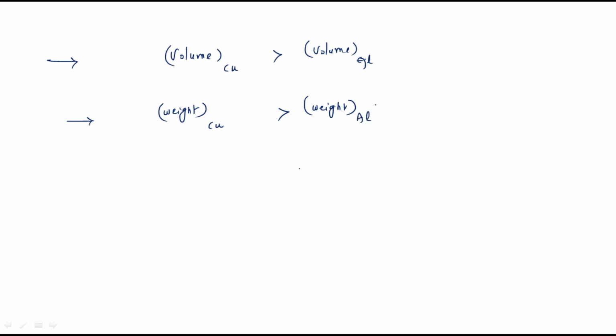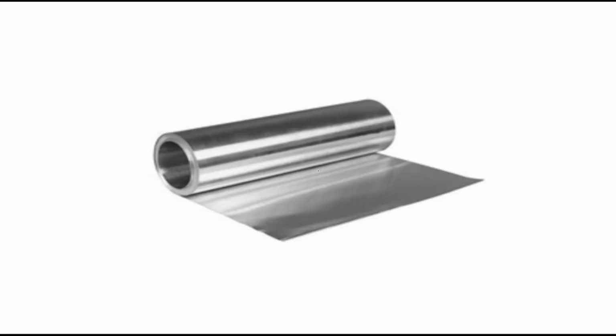These are the main differences between copper and aluminum. So aluminum is not formed into thin wires, it can be formed only in the form of thin sheets. These are nothing but thin sheets. Okay, this is about the second type of material, that is aluminum.